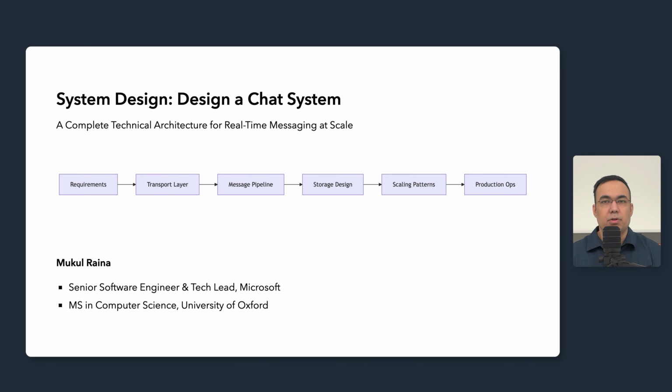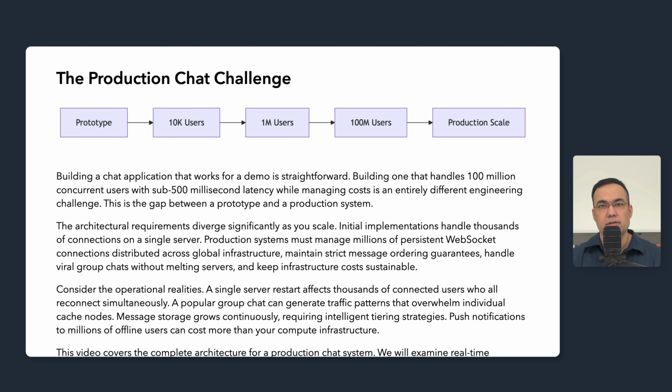Let's talk about how to build production grade chat systems at scale. Building a chat system that handles 100 million concurrent users with, let's say, sub 500 millisecond latency while keeping infrastructure costs sustainable is an entirely different engineering challenge. This is a gap that we need to understand. The architectural requirements diverge significantly as we scale.